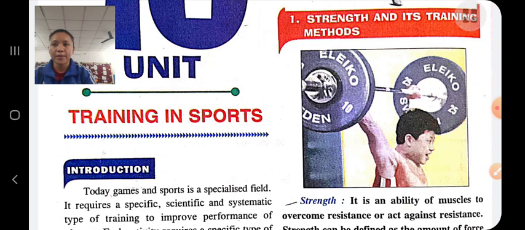Last, coordinative ability. Coordinative ability means ability to do the movement effectively and efficiently. If you are able to do various movements efficiently and effectively, it means you have good coordinative ability, or we can say it is the ability to do various movements quickly and effectively without getting unbalanced. There are 6 types of coordinative ability: adaptive ability, balance ability, combinatory ability, kinesthetic ability, rhythmic ability, and orientation ability.